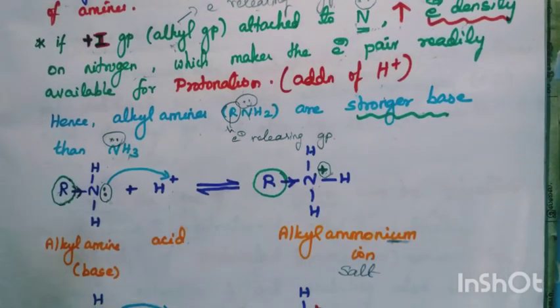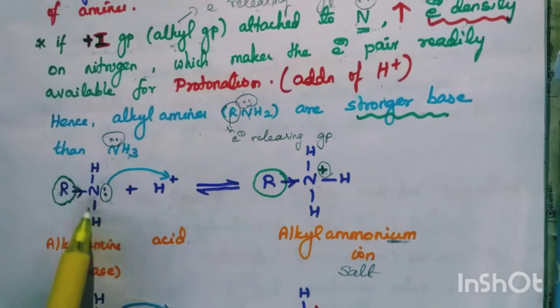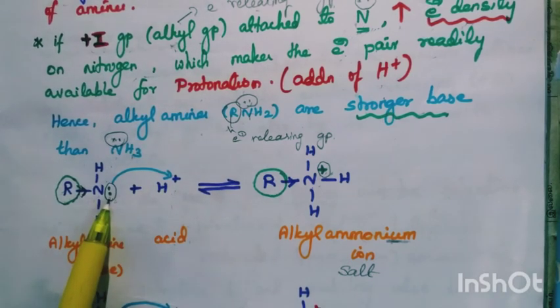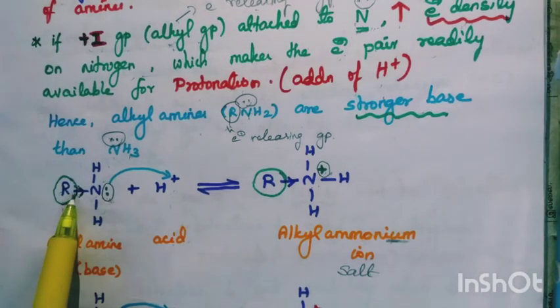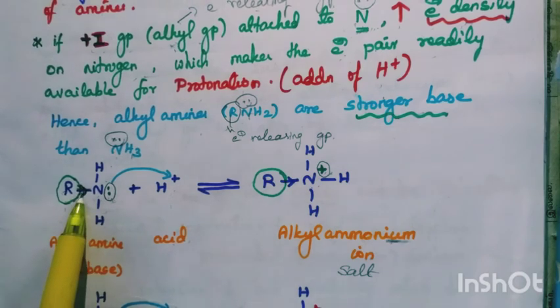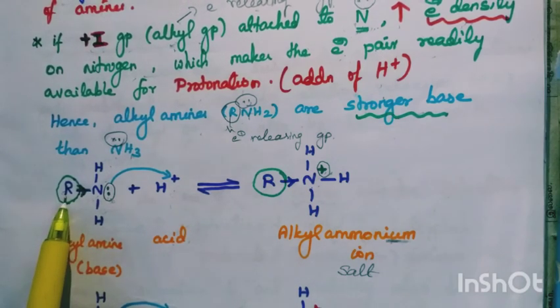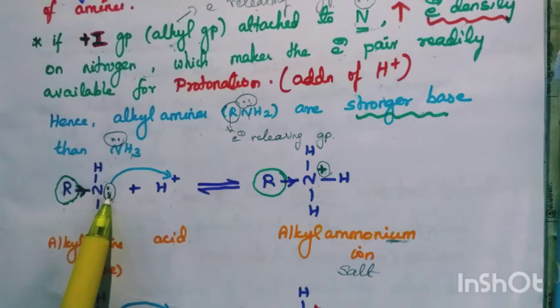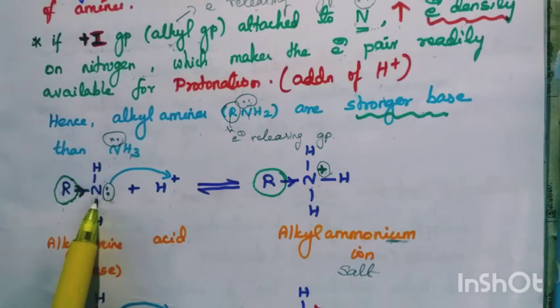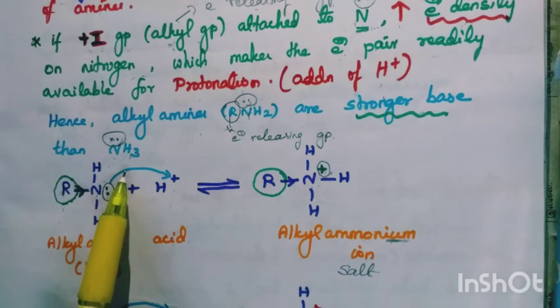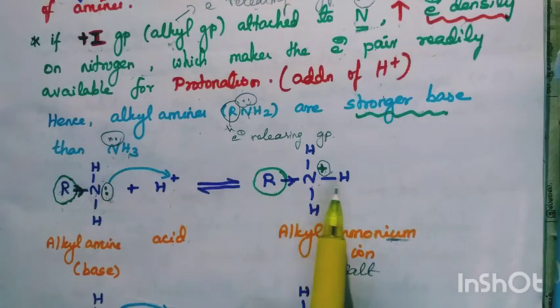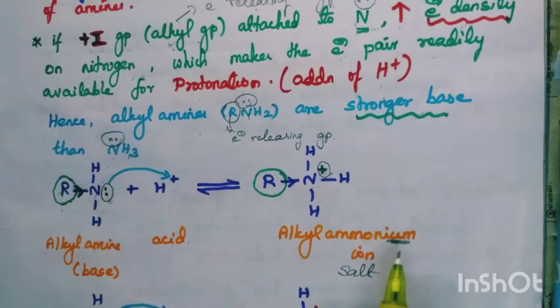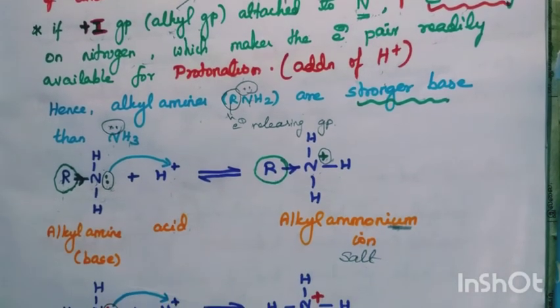Let's see the reaction. This is an alkyl amine, alkyl NH2. This is the lone pair which the nitrogen atom already has. This is the alkyl group, no? It is electron releasing. The arrow mark in between this bond represents the alkyl group donating electrons to nitrogen. So the electron density on the nitrogen increases. So it has a tendency to readily accept the H plus to form an alkyl ammonium ion, or ammonium salt. Commonly it is a salt. We discussed ammonium chloride like that, no?